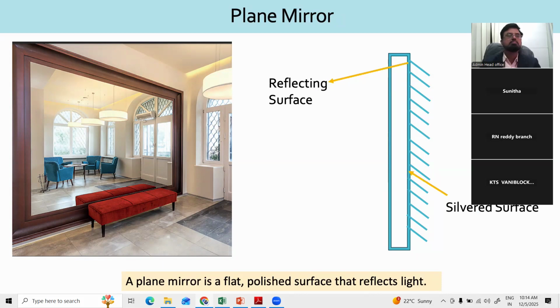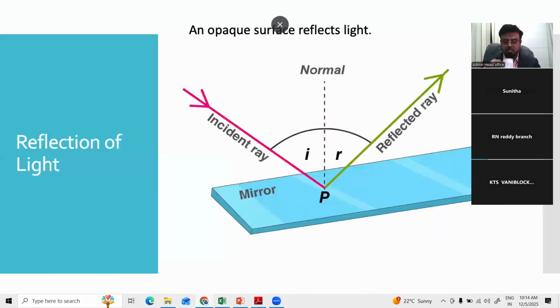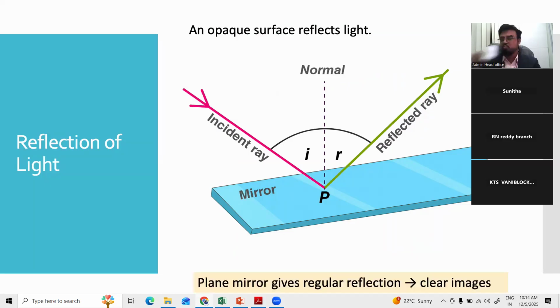An opaque surface reflects light. All the incident rays coming from a point source reflect in a predictable parallel way. Because the reflected rays maintain the same relative angles, the image that we get is sharp and well defined. A plane mirror gives regular reflection and therefore the images are clear.